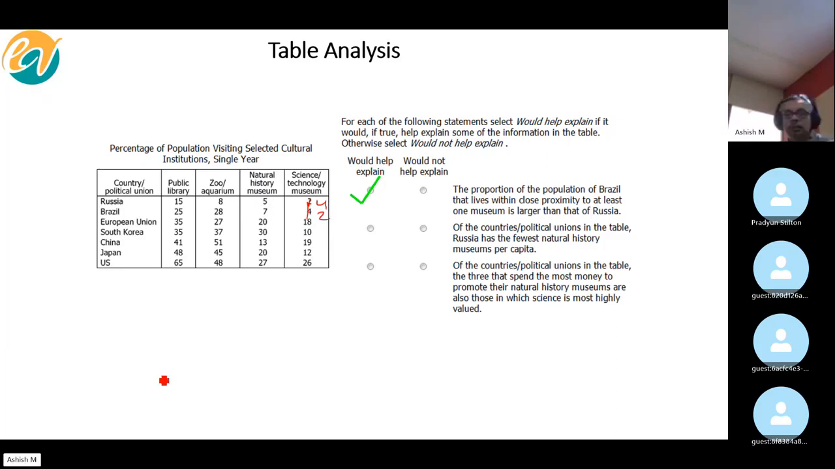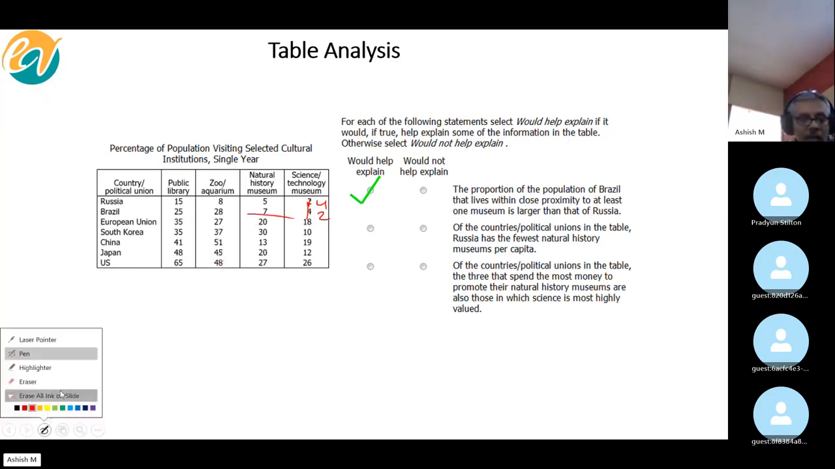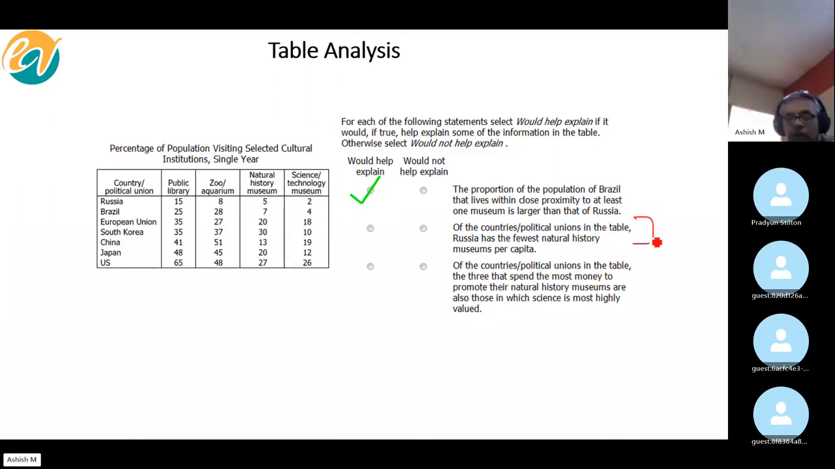Yes. So this is where I said that there is a consistency in pattern right now that for both the museums, this is greater than this. So that's the reason it helps explain. Good. All right. How about this one?